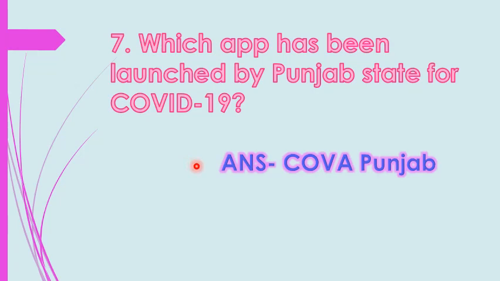A unique inbuilt feature in this app is helping the people of Punjab stay safe by allowing them to check the distance from the nearest COVID-19 positive person, and also alerting the district administration if a quarantine patient moves beyond 100 meters of their base location. So now you can understand, students, how useful this app is. So the Kova app is launched by the Punjab government. Let's move to the next question.